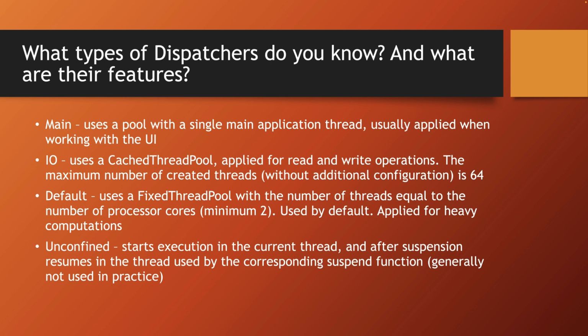Next is the dispatcher default. It uses a fixed thread pool, where the number of threads equals the number of processor cores, but at least 2. This dispatcher is applied by default if no other dispatcher was passed when creating coroutines in a scope, and it's usually used when you need to perform heavy computations.